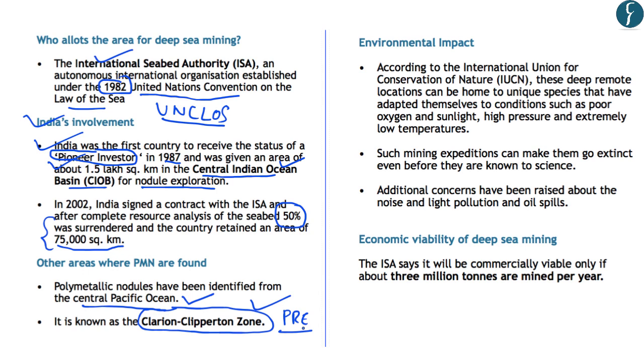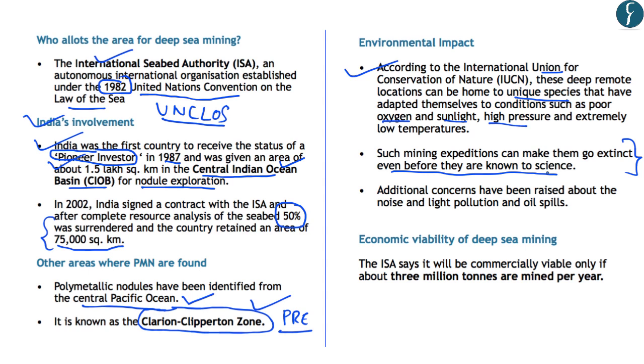Now, besides this, environmental concerns have been raised regarding the exploration and mining of such polymetallic nodules. So in this regard, the IUCN, or the International Union for Conservation of Nature, has said that these deep remote locations can be home to unique species that have adapted themselves to the conditions like poor oxygen and sunlight and high pressure. Now, such mining expeditions can make them go extinct even before they are known to the scientific community. So the IUCN fears that various species which are adapted to the deep sea zone can become extinct because of such deep sea mining projects.